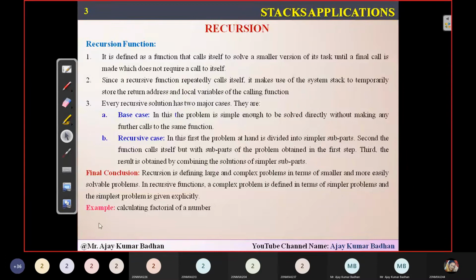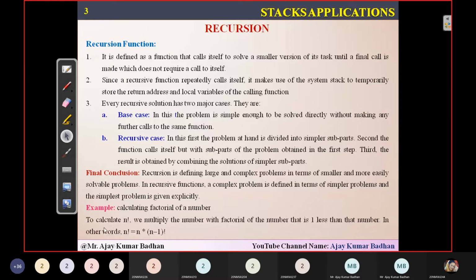Let's take an example. The same example we are taking, you are already familiar with: the factorial of a number. We know that for n factorial, when we apply recursion here, we multiply the number with the factorial of the number that is 1 less than it. That is, 5 into 4 factorial: 5 into 1 less than that number, 5 minus 1, which is 4 factorial.